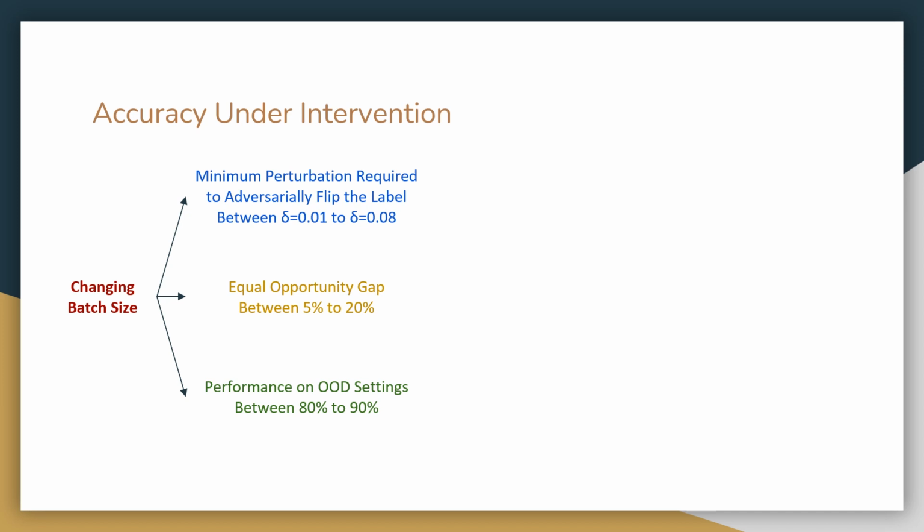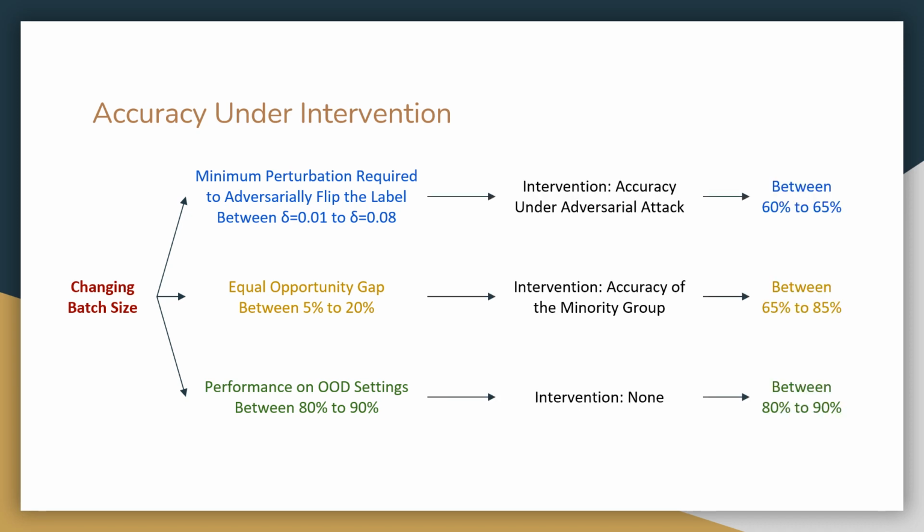We start by defining a new class of metrics which we call accuracy under intervention. Imagine a scenario where we want to study the impact of changing batch size on a model's adversarial vulnerability, its fairness, and its generalization capabilities. While we can measure all these properties with different metrics, they are unfortunately not comparable, which makes it impossible to get a complete picture of how batch size impacts various trustworthy aspects of the model.